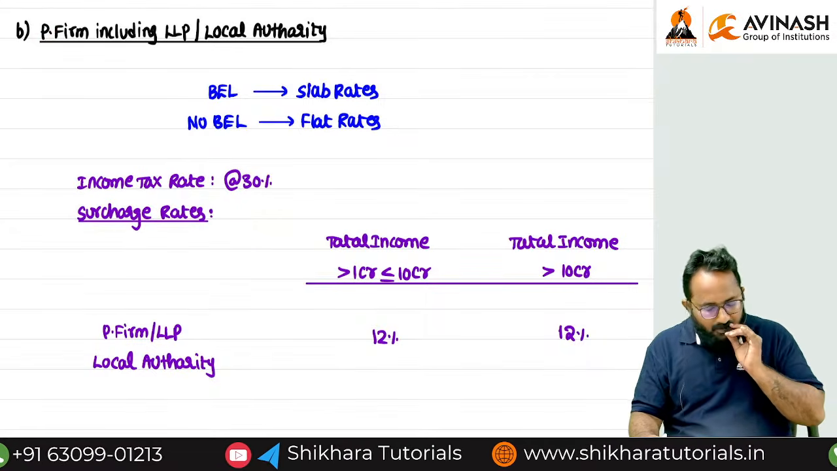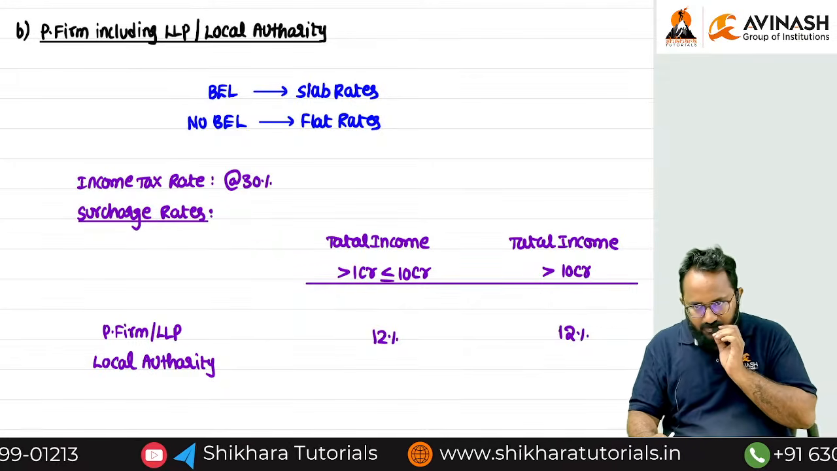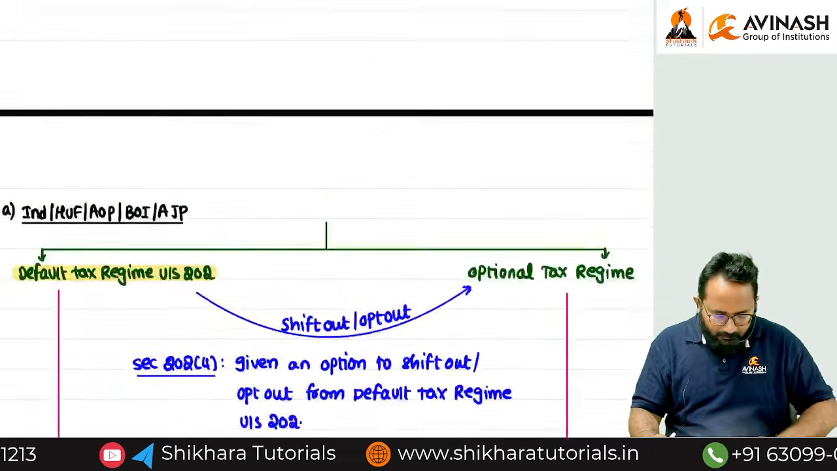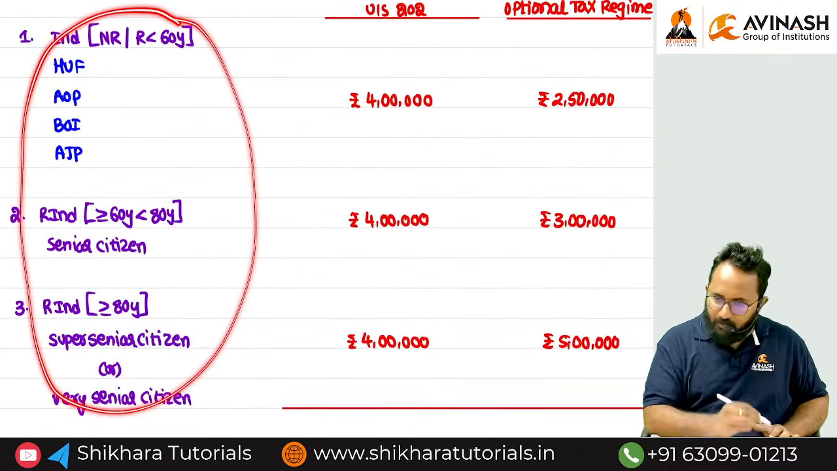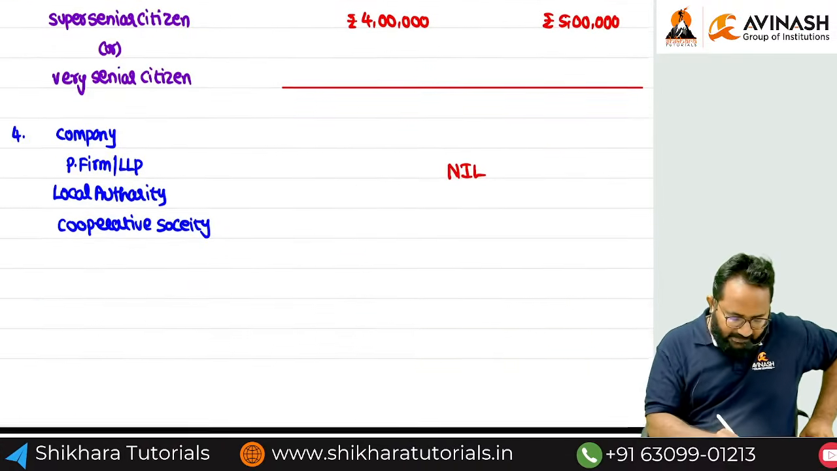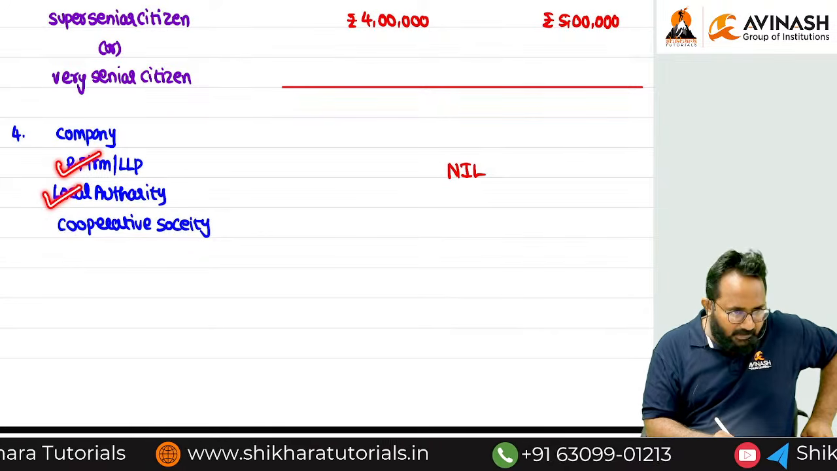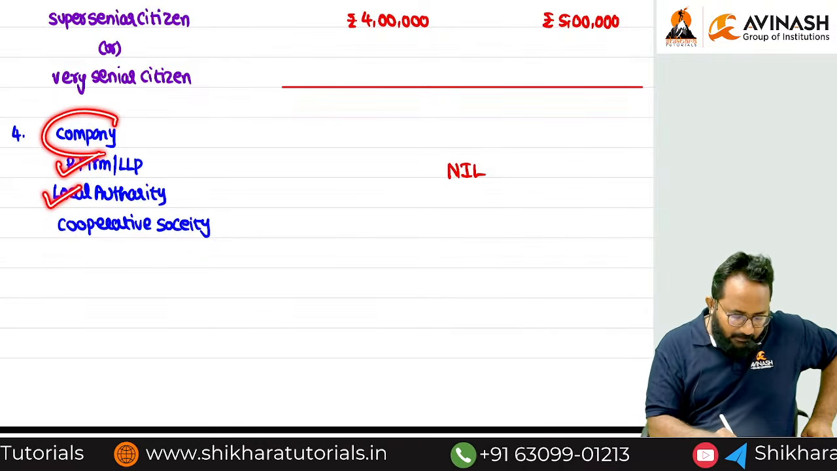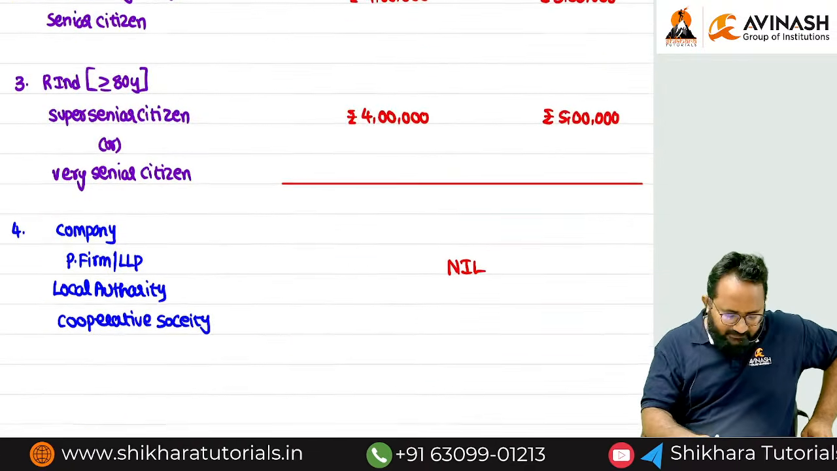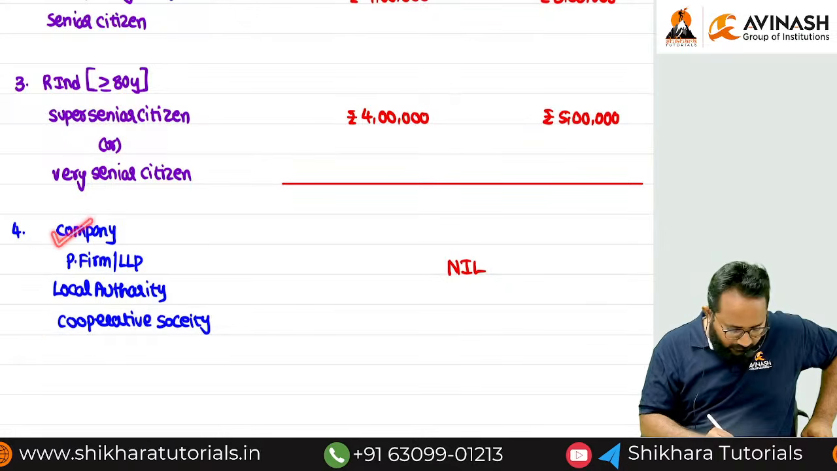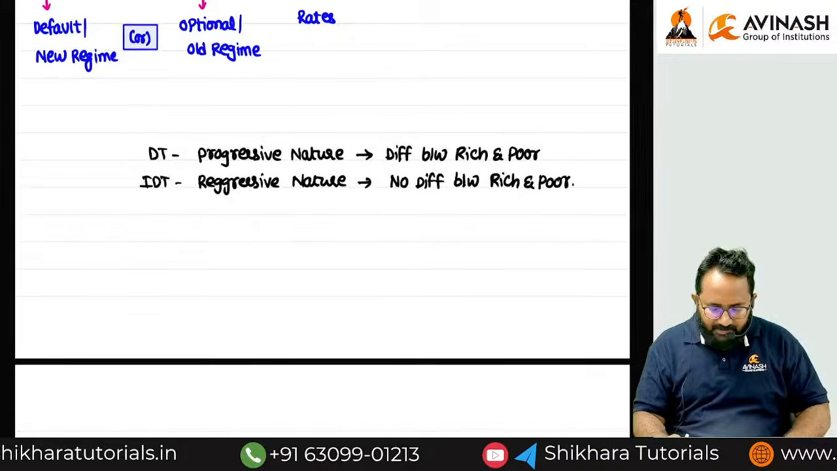Partnership firm including LLP and local authority tax rates we discussed. In this person definition, we discuss the tax rates for all of them. Next, we discussed the tax rates for the partnership firm, LLP, local authority. Pending for whom? Company and cooperative societies. So we have to discuss the company as well as local authority. Now we'll discuss the company tax rates.